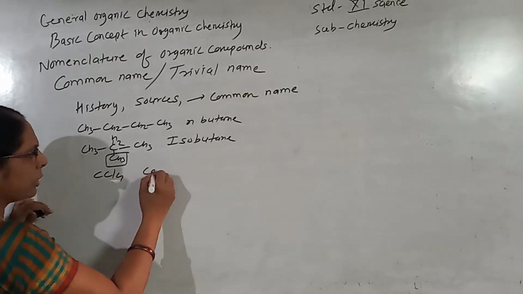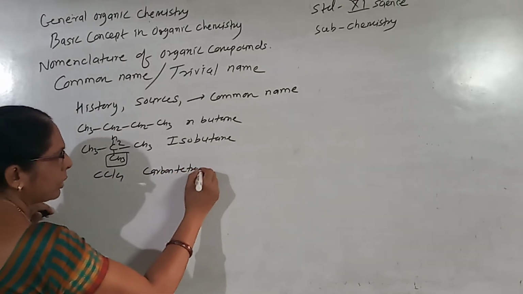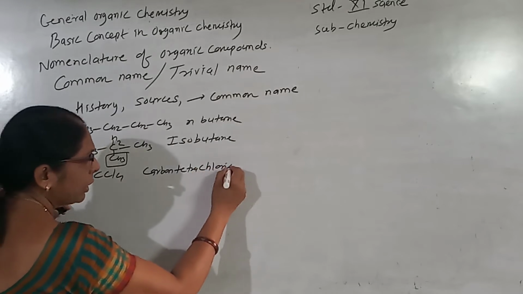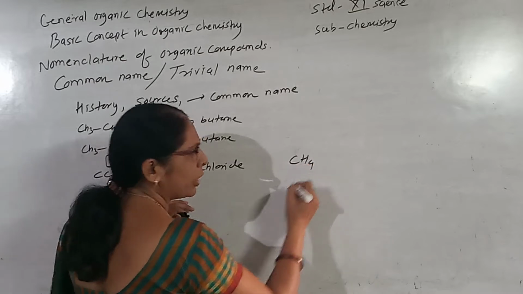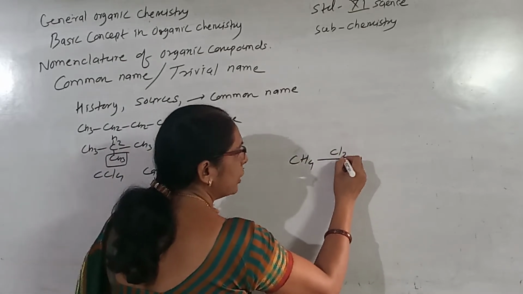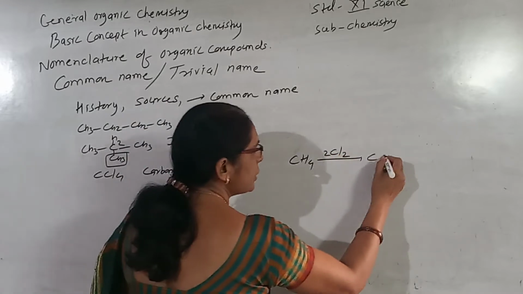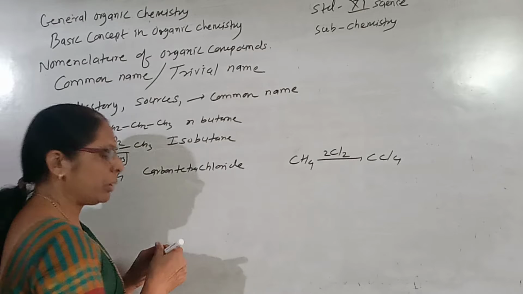CCl4, carbon tetrachloride. Remember, carbon tetrachloride is an organic compound, because methane is an organic compound, and by replacing all 4 hydrogens by 4 chlorines you get CCl4.